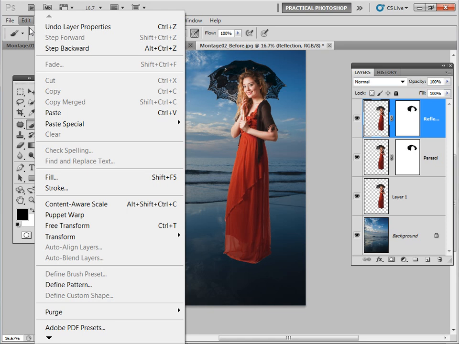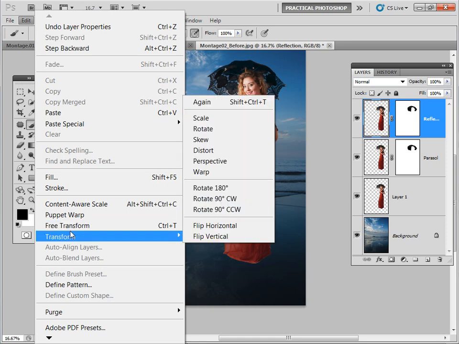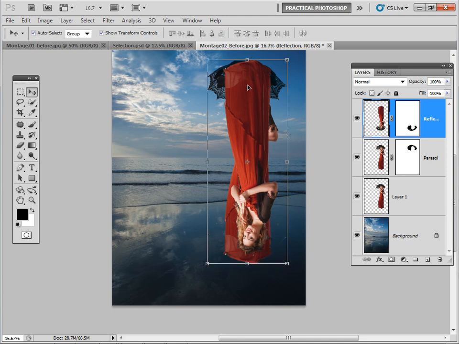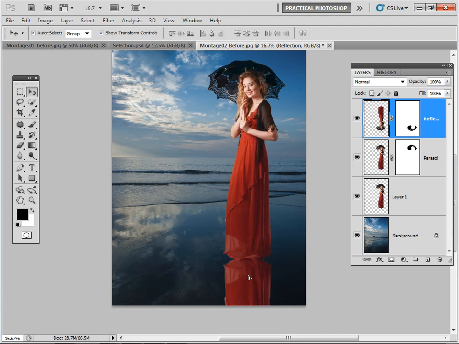And let's go up to create our reflection. So actually we are going to go down to free transform again, but this time we're going to go to flip vertical, and there you can see our model has flipped. And then we're just going to select the V for the move tool, and then we're just going to relocate our model down here. Don't worry that she's going all the way off. Now flip vertical is much better than rotate 180 degrees, because you can see that the reflection is marrying up. So we're going to do that, drop it in just about there. Now don't worry about that overlap, because we'll get rid of that in just two ticks.